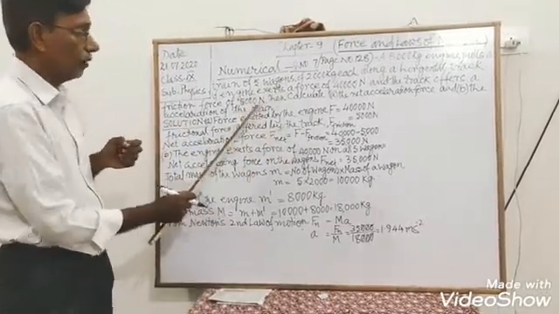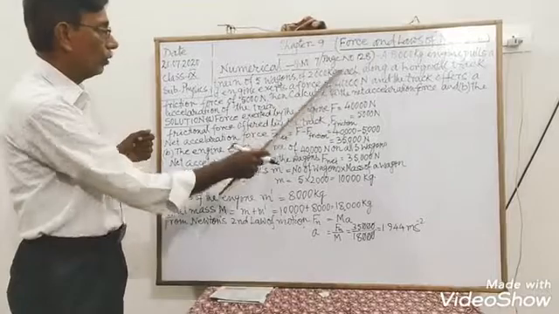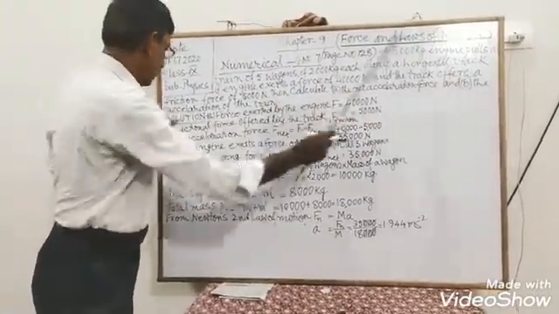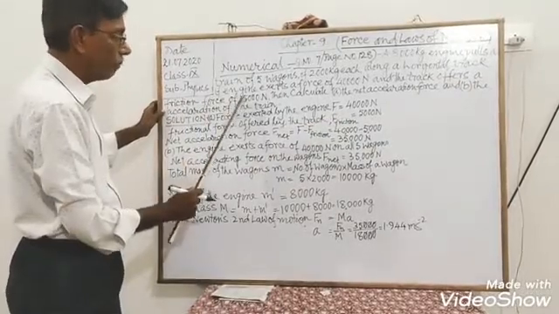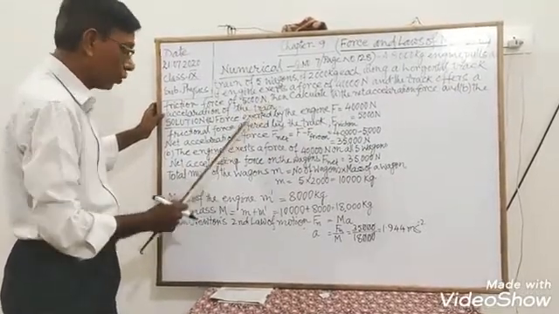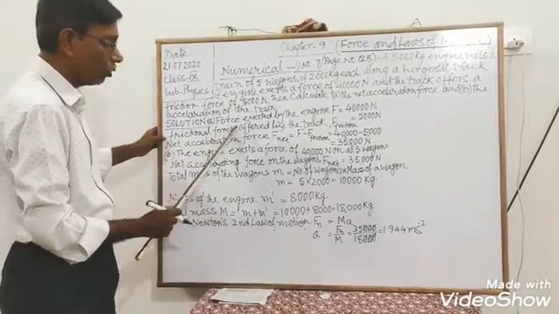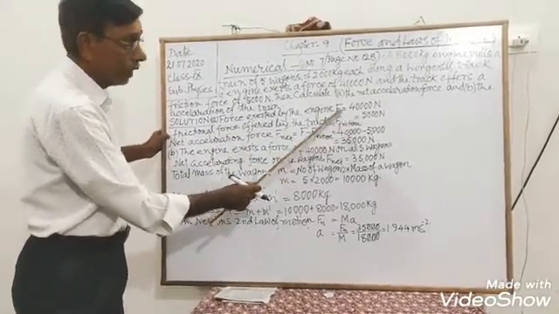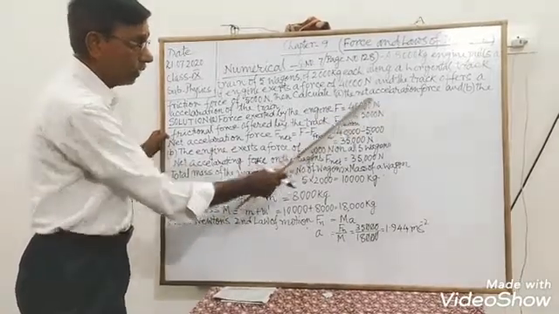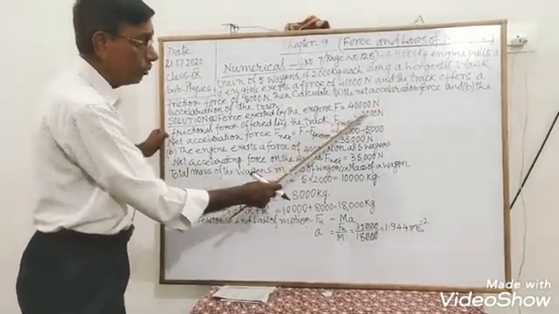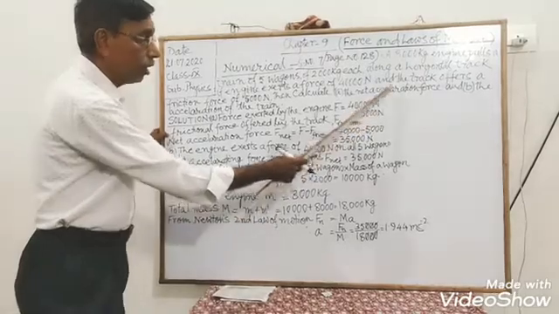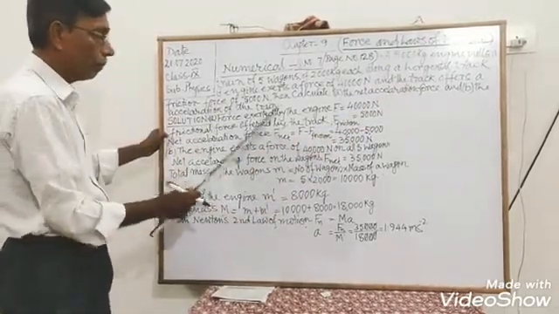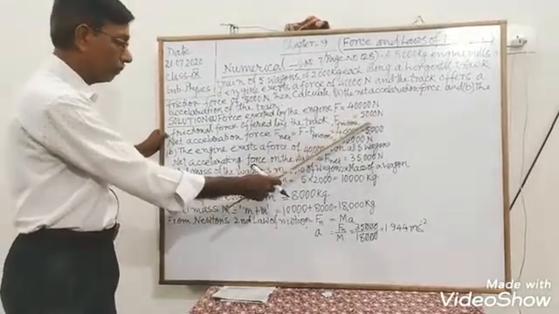The track offers a frictional force of 5000 Newton. So I have written here, F friction is equal to 5000 Newton, because the track offers a frictional force of 5000 Newton.